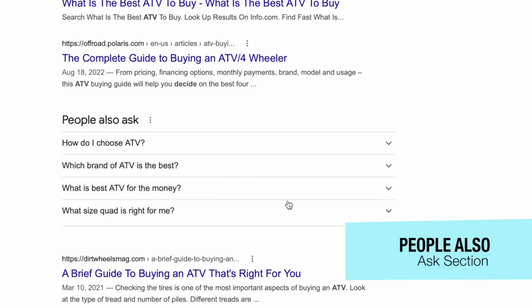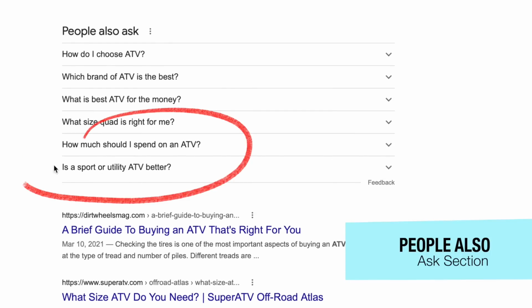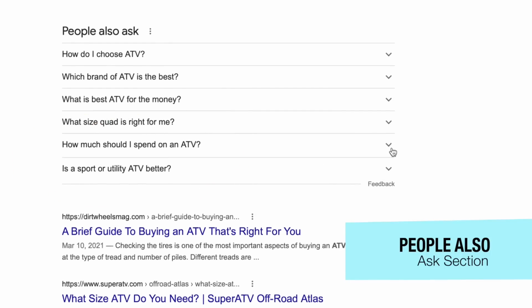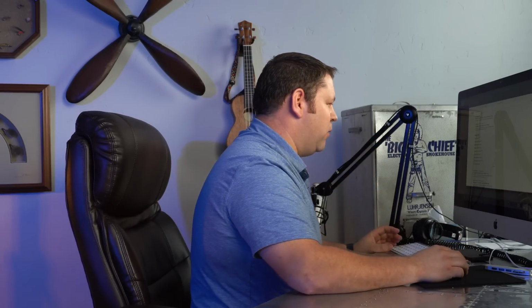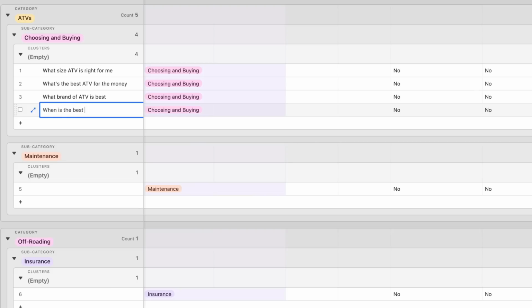Here's another cool tip. I can open one of these and then I can close it. And look, there's a whole bunch of new questions, and I can open it and close it again. It's going to give me more. Over time, it's going to start to get further and further afield. So we're only going to do this a few times. Oh, that's kind of cool. What's the best month to buy an ATV?